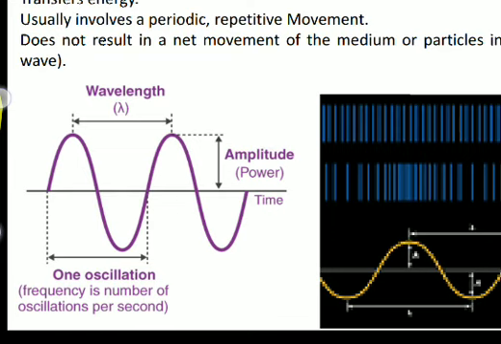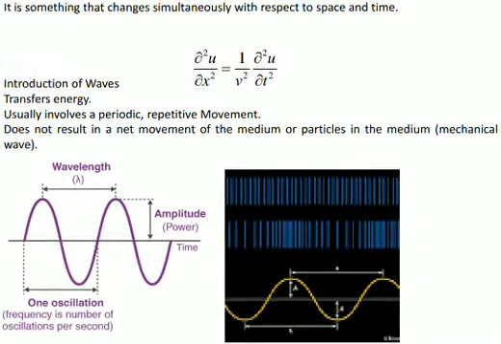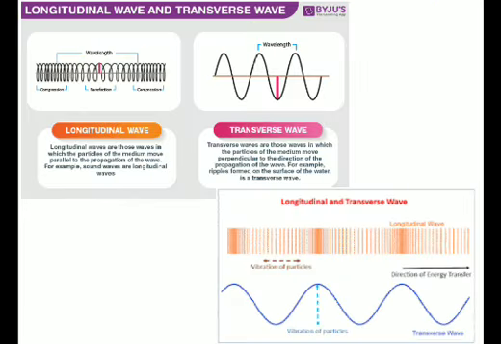and the maximum displacement from the mean position is called the amplitude. So you see, this is the origin axis. At this particular time axis, the displacement of the particle is 0. So here also 0, here also 0, here also 0. From the origin, what is the maximum distance traveled by the particle? It is here, here, and here. This maximum distance is called the amplitude, and amplitude is related with the power or intensity, because intensity is nothing but the square of amplitude, right? So this is a wave in general.